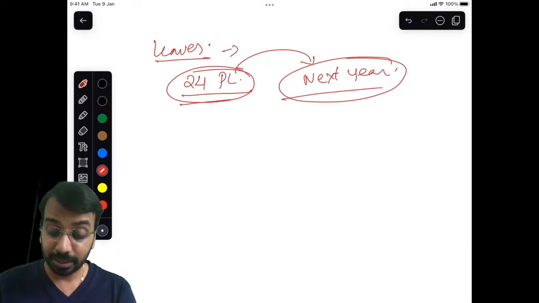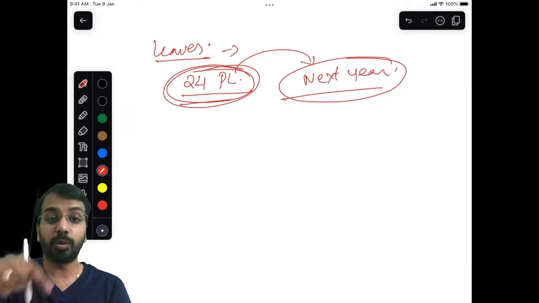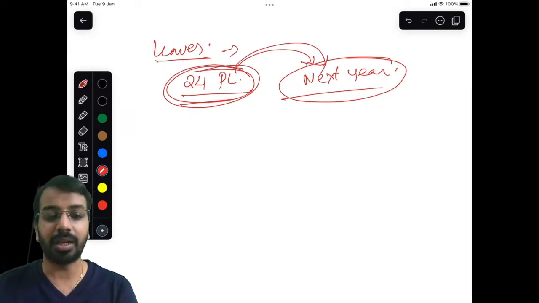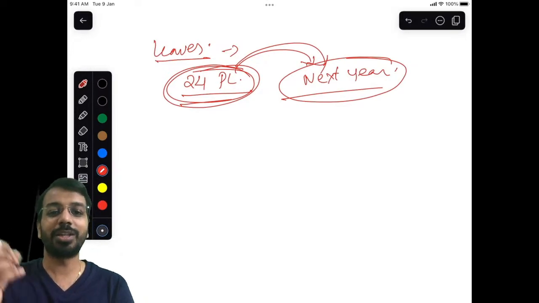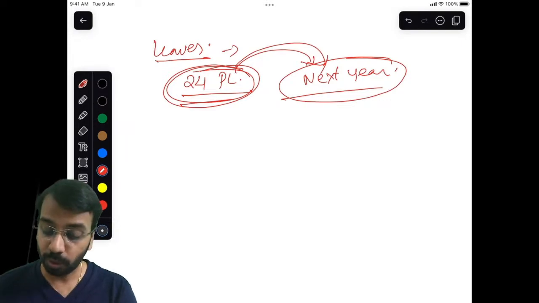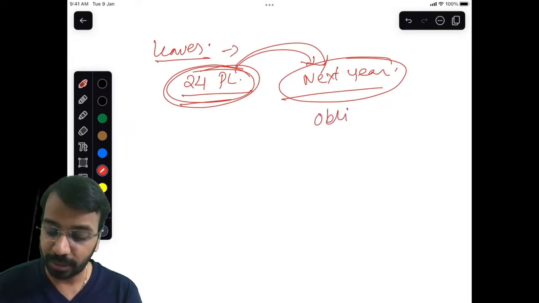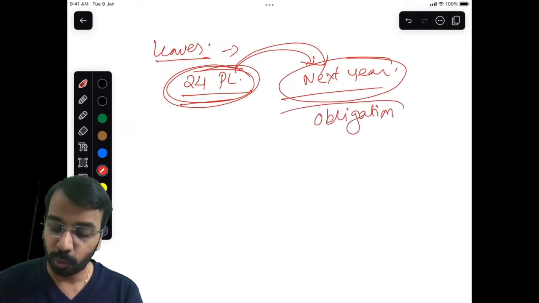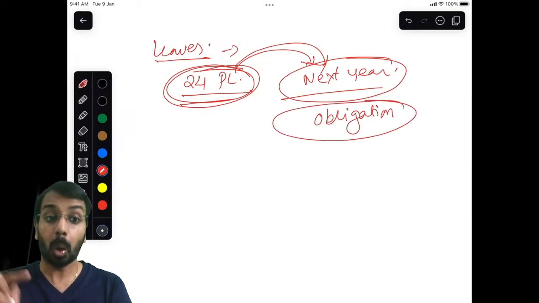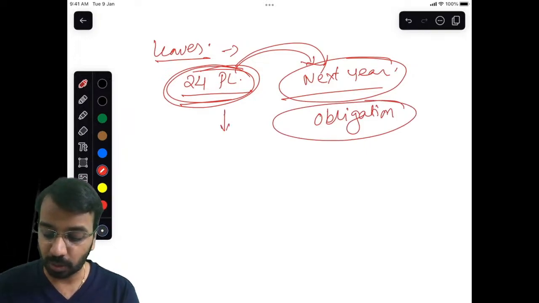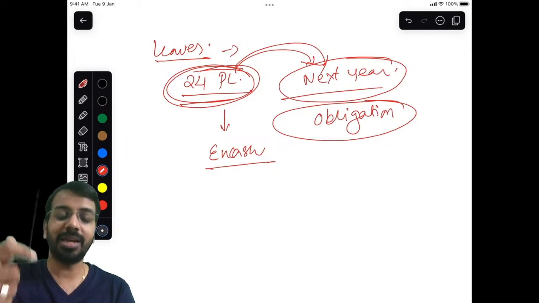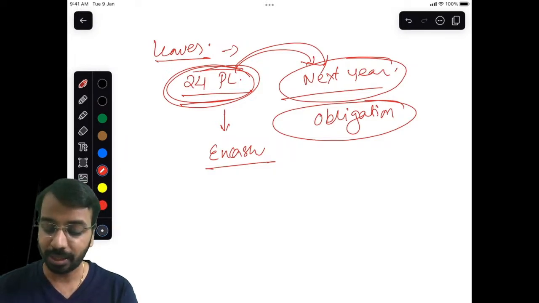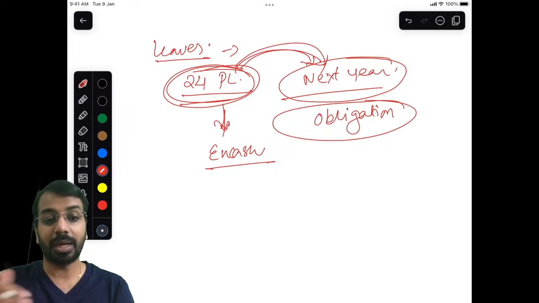Now what are we saying? These 24 leaves you are entitled to in the current year. You can take these leaves in the next year. Means next year 24 days don't work, we will still pay you. So the employer is saying I have an obligation to pay you even if you don't work, or I may give an option, something called as encashment. You are a very loyal employee, and as per the organization policy, we will say, okay, you can encash the leave. So either you can take it next year or you can encash next year.